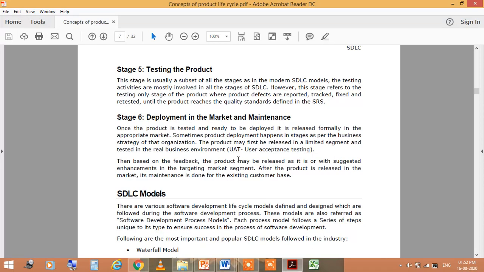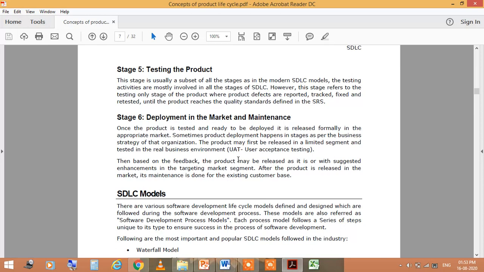Then, based on the feedback, the product may be released with suggested enhancements in the targeted market. After the product is released in the market, its maintenance is done for the existing customer base.